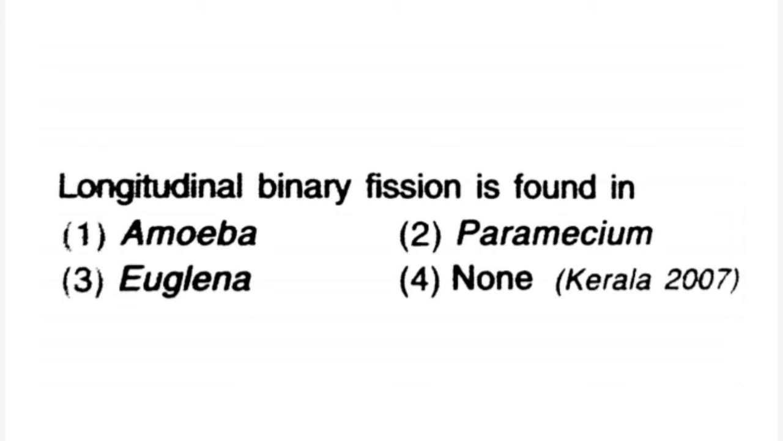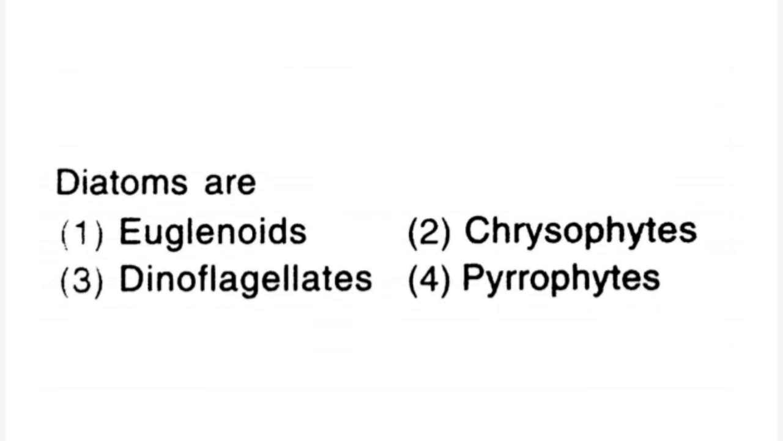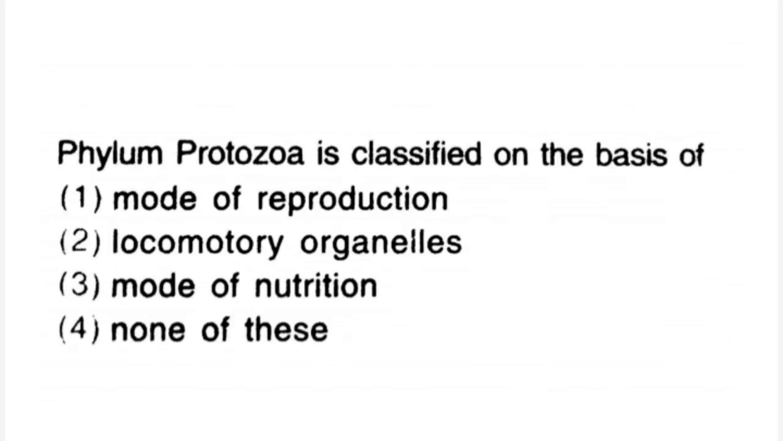Longitudinal binary fission is found in 1. Amoeba, 2. Paramecium, 3. Euglena, 4. None. Right answer is 3. Euglena. Diatoms are 1. Euglenoids, 2. Chrysophytes, 3. Dinoflagellates, 4. Pyrophytes. Right answer is 2. Chrysophytes. Phylum Protozoa is classified on the basis of 1. Mode of reproduction, 2. Locomotory organelles, 3. Mode of nutrition, 4. None of this. Right answer is 2. Locomotory organelles.